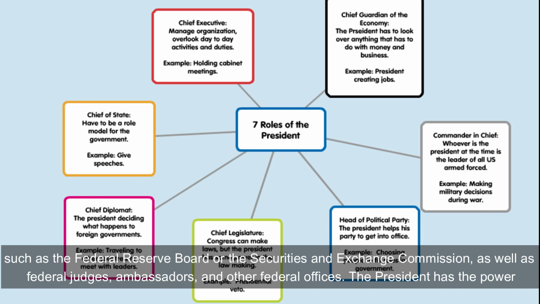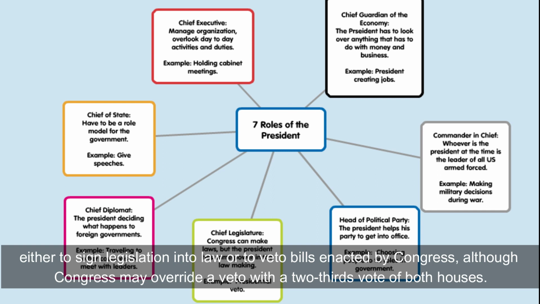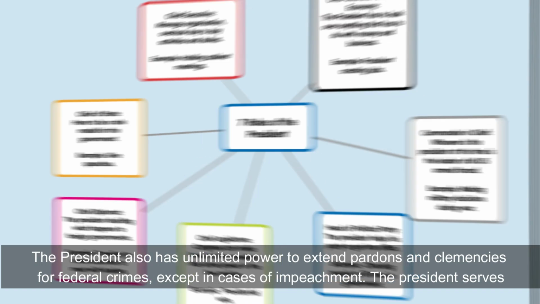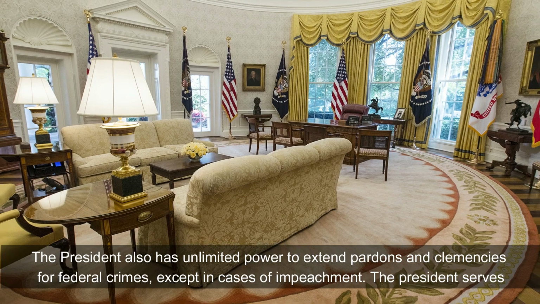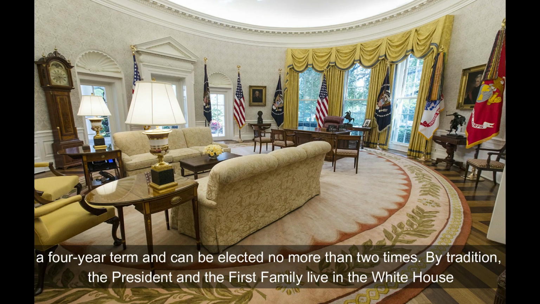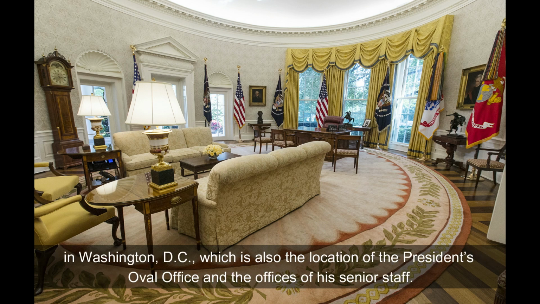The president has the power either to sign legislation into law or to veto bills enacted by Congress, although Congress may override a veto with a 2/3 vote of both houses. The president also has unlimited power to extend pardons and clemencies for federal crimes except in cases of impeachment. The president serves a 4-year term and can be elected no more than 2 times. By tradition, the president and the first family live in the White House in Washington, D.C., which is also the location of the president's Oval Office and the offices of his senior staff.